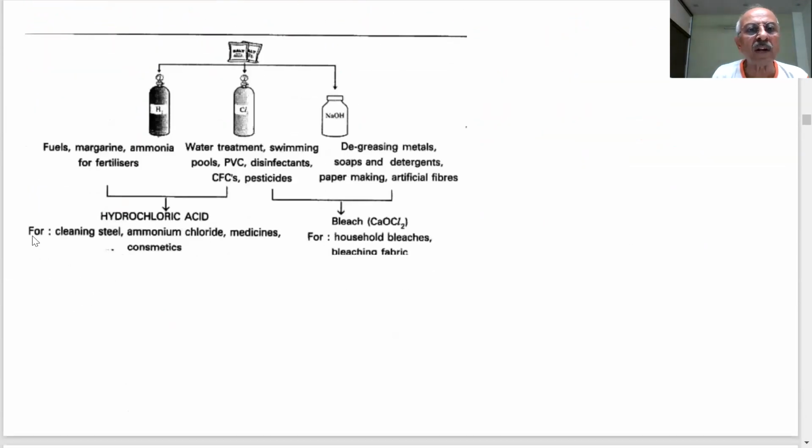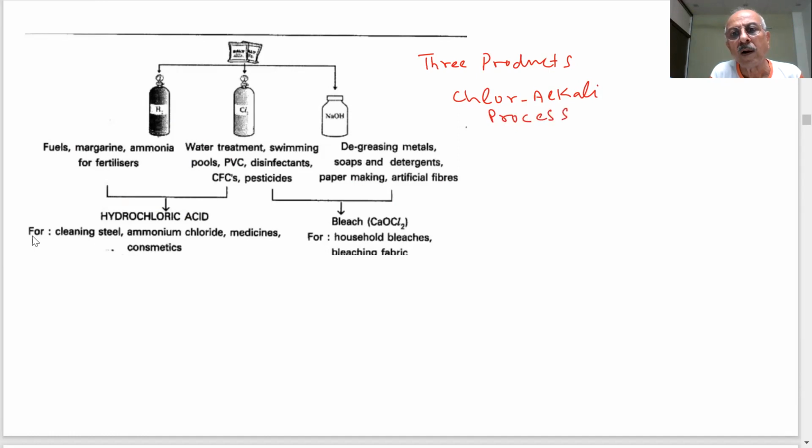Now here is a picture of the three products which are obtained in the chlor-alkali process, and how these three products are useful. What are the uses of the three products?